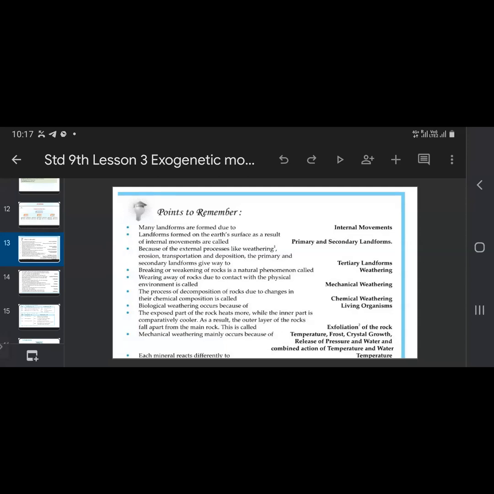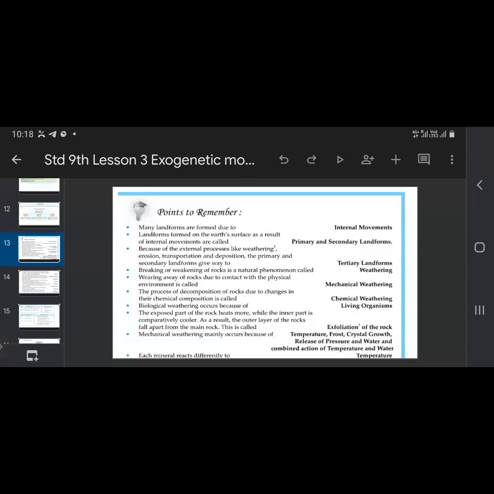The exposed part of the rock heats more while the inner part is comparatively cooler. As a result, the outer layer of the rock falls apart from the main rock. This is called exfoliation of the rock. So the outer layer is getting separated from the inner layer because of the difference in temperature. Mechanical weathering mainly occurs because of temperature, frost crystal growth, release of pressure and water, and the combined action of temperature and water. So we have seen the factors responsible for weathering.